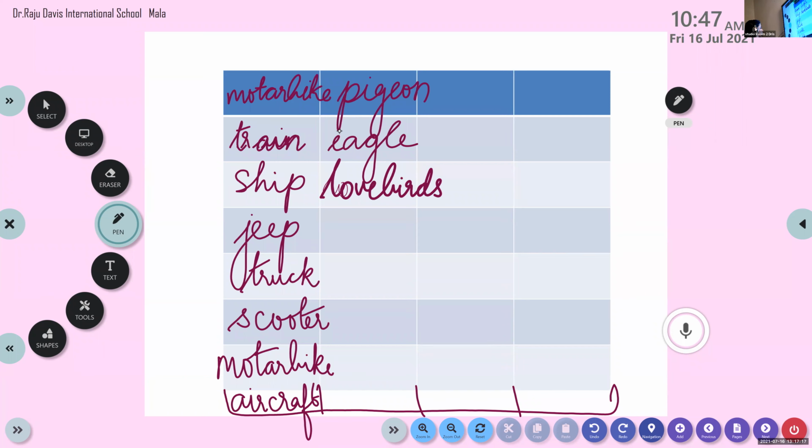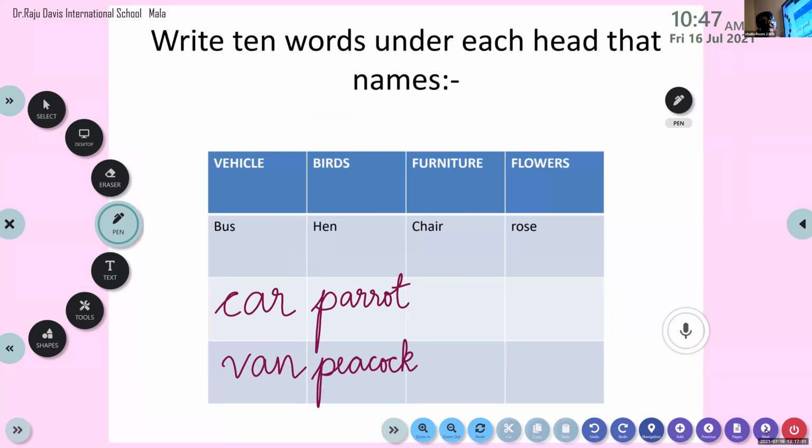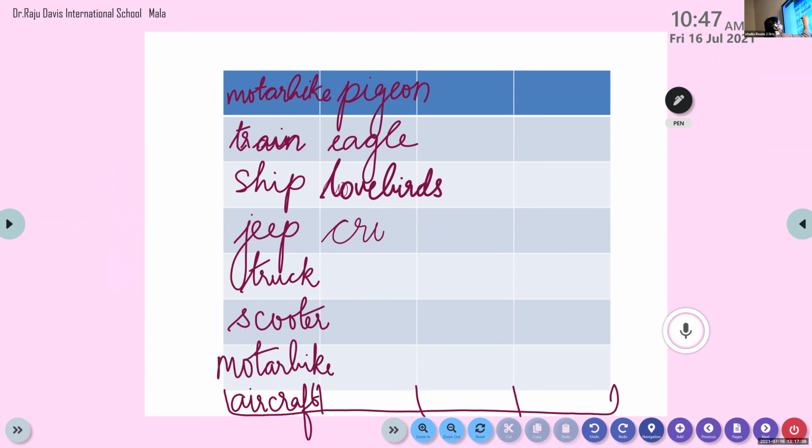Okay, Dia. Come on, Dia. Yes, ma'am. Crow. Crow is already there, I think so. No, peacock. Crow is not there. Okay, so we'll write crow. Very good, Dia.